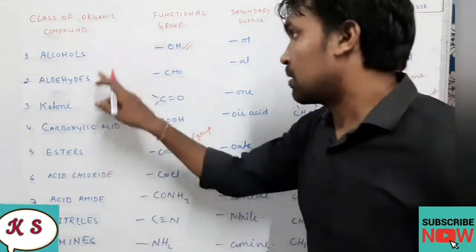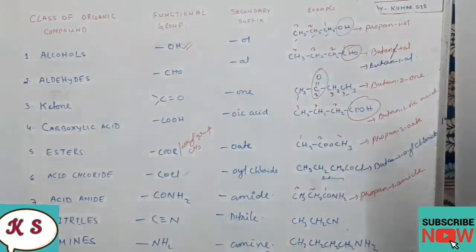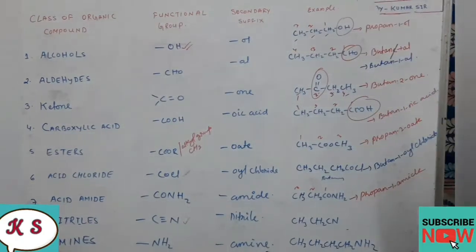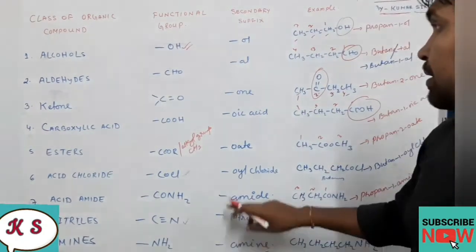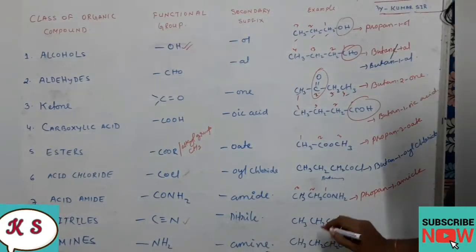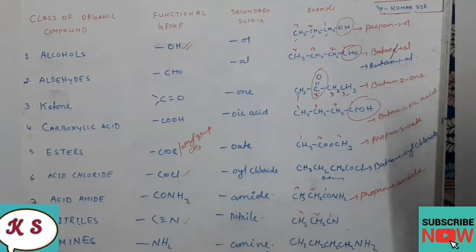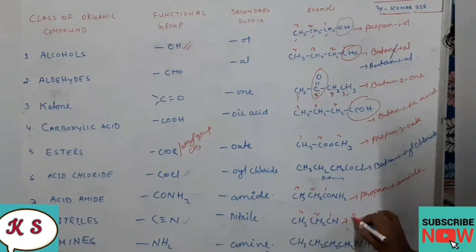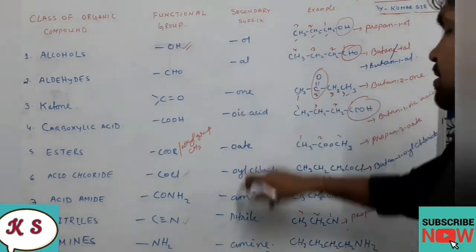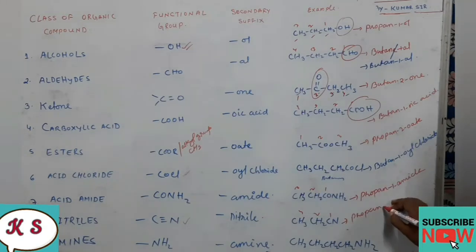Now next class of organic compound is what? Nitrile, and the functional group here is C triple bond N, or we call it as CN. And the secondary suffix we'll use is nitrile. So here you see one example I have taken, simple one. 1, 2, 3, 3 carbon, so it will be propan. And what is the secondary suffix? That means at the last we should use nitrile. Propan 1 nitrile. So the name will be propan 1 nitrile.